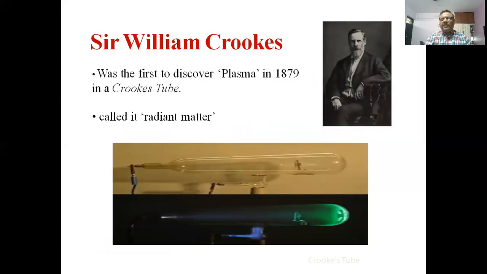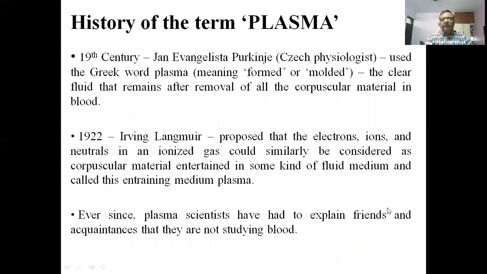Plasma was first observed by William Crookes in 1879 when he was performing experiments with the Crookes tube, and he observed a fluorescence and called it radiant matter. Now, how did the plasma definition come into existence? In the 19th century, there was a physiologist called Purkinje, and he used the word plasma, meaning formed or molded, for the clear liquid that remains after the removal of the corpuscular material in the blood.